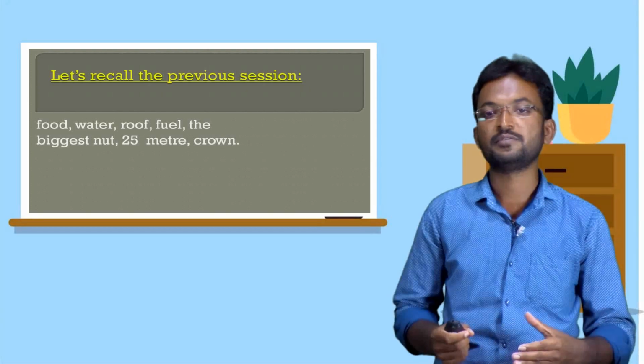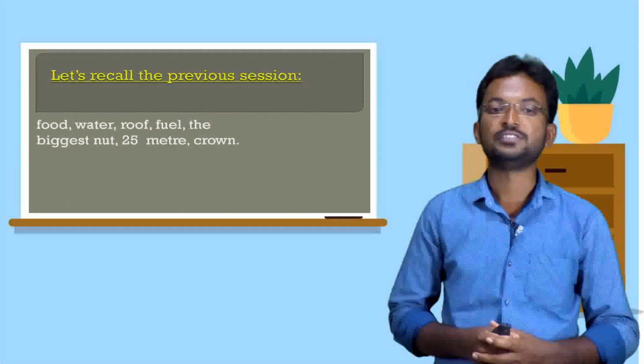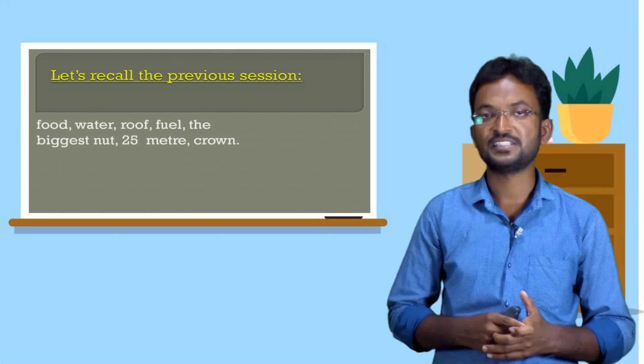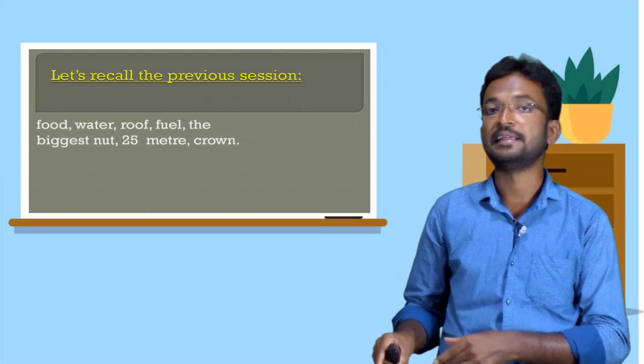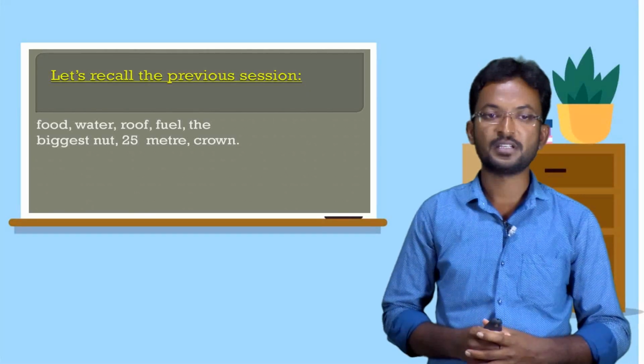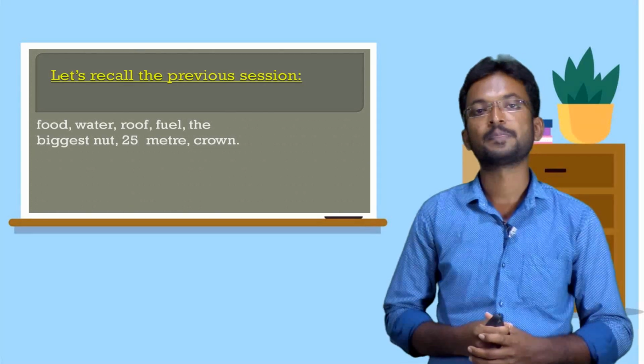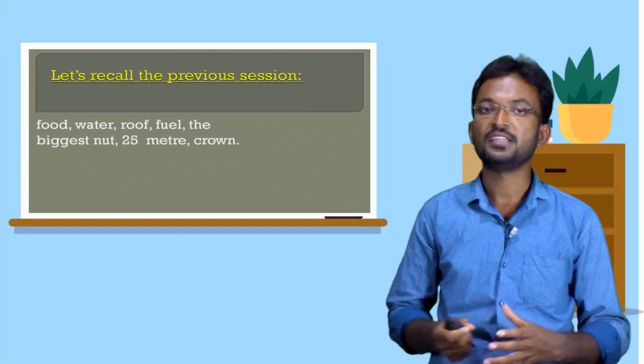Let's recall the previous session. Dear children, it's better to recall the previous session to link to today's session. Yesterday we already discussed that there's a tree, the coconut tree.